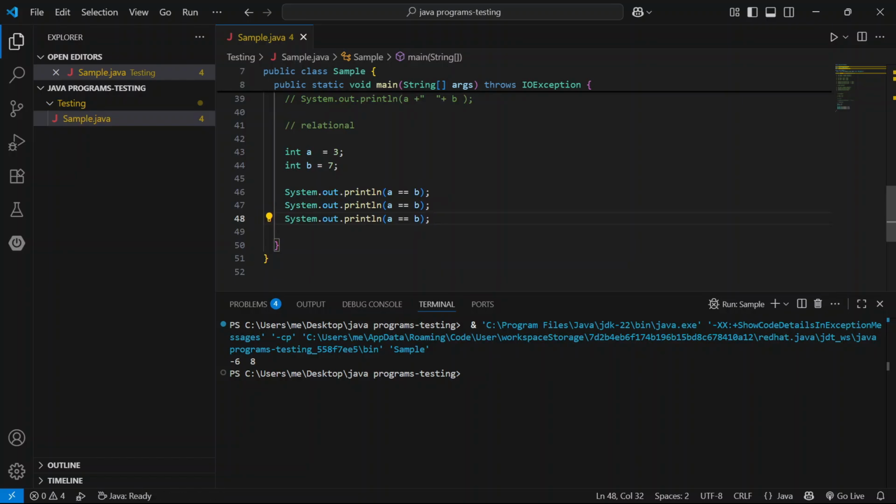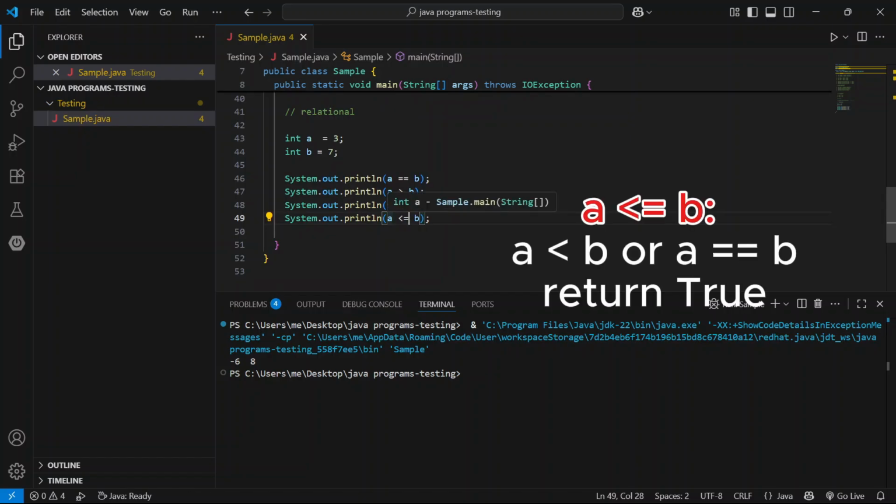And here a greater than b, it prints true, otherwise false. Here a less than b, it prints true, otherwise false. And one more, a less than or equal to b. If equal also true, otherwise false.